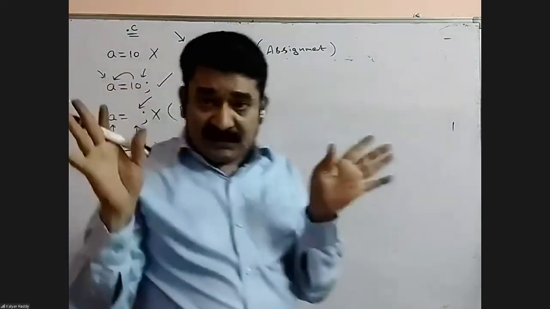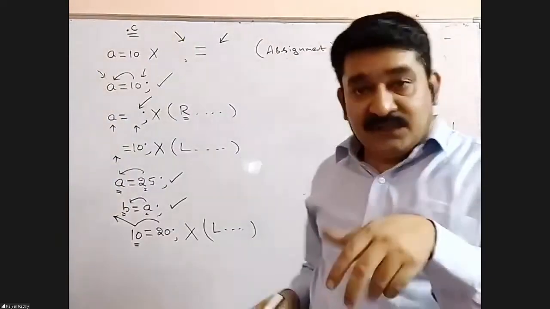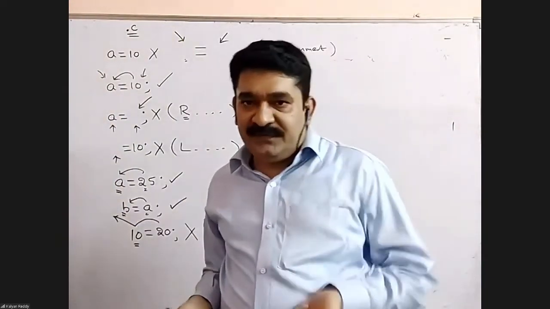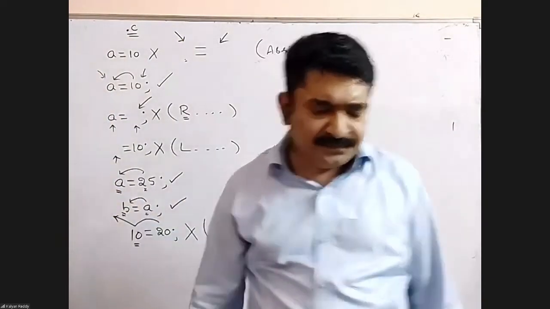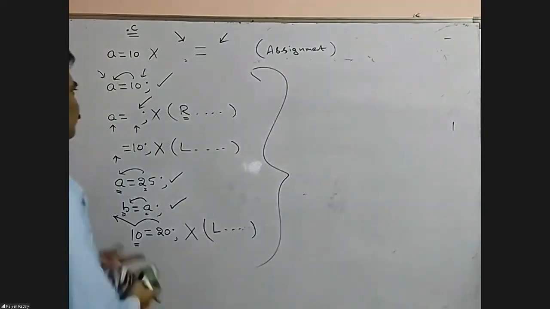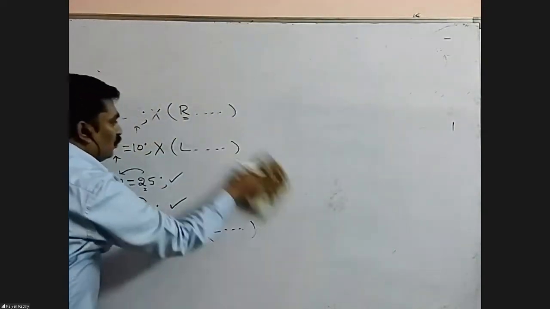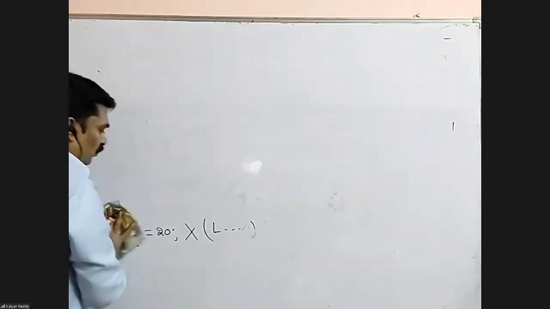Don't memorize definitions by heart. Think logically, and automatically those things will be there in our mind. The assignment operator requires two arguments and the left side argument must be a variable. Right side, anything is fine. Nothing but this is called the grammar, the syntax, the usage. Next, come to some other operators.